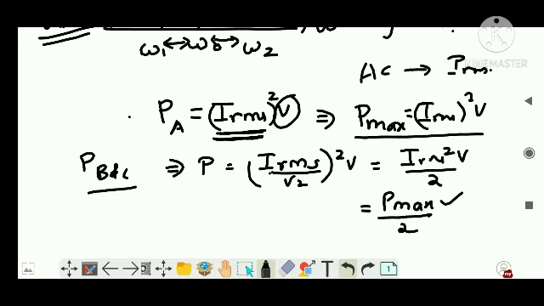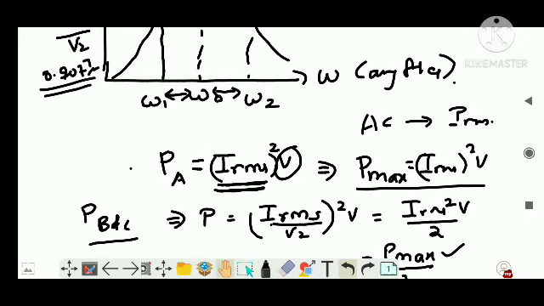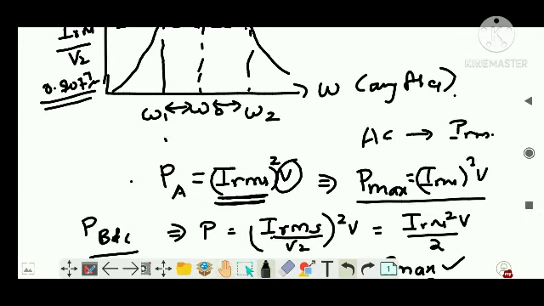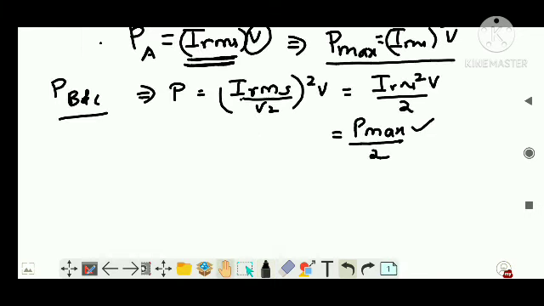Half power, right? Now remember I told you, if this was F1 and this was F2, F2 minus F1 was what? Our bandwidth, right? Now similarly here, as per the figure which I currently drew, I can also write omega 2 minus omega 1, right? There will be a difference. I can write it as omega 2 minus omega 1, and I will write it as delta omega.